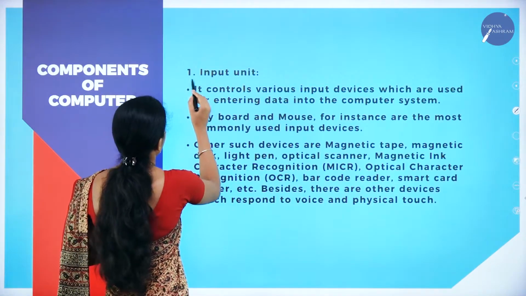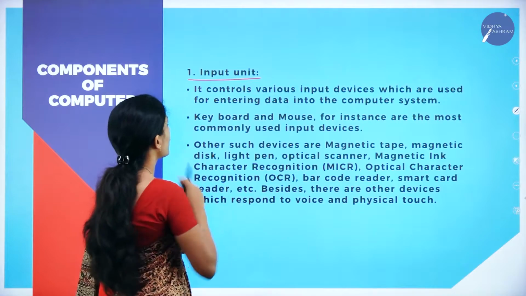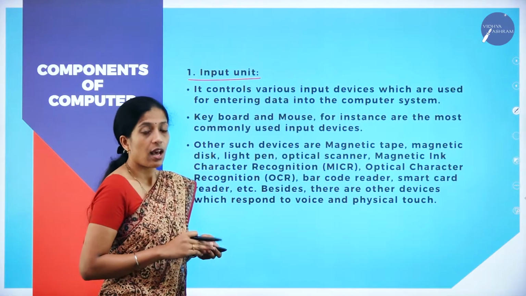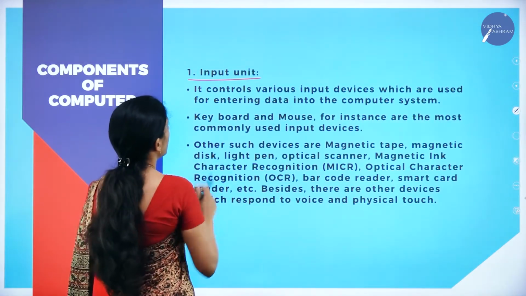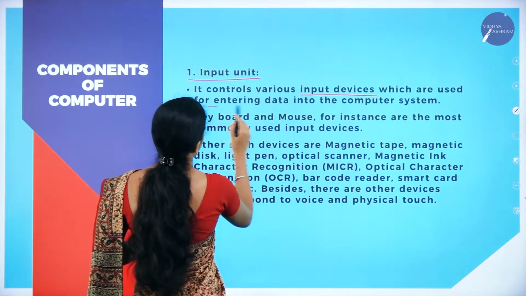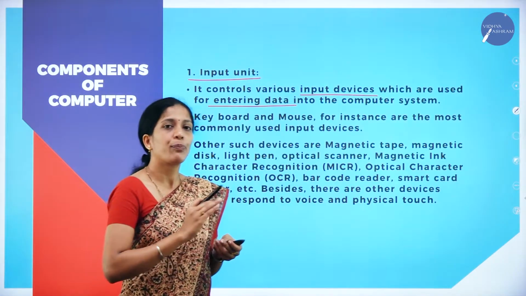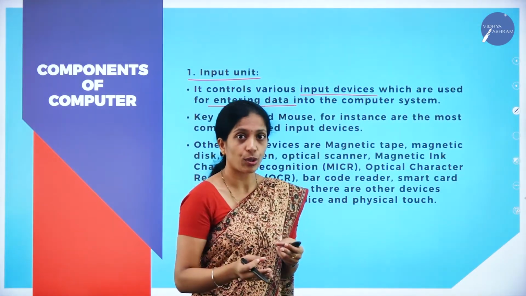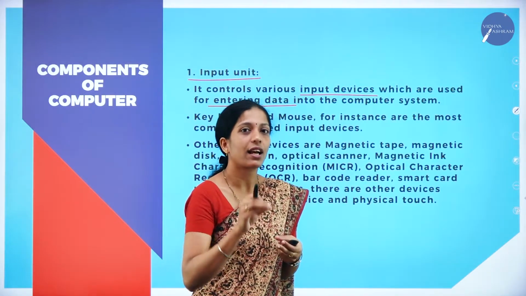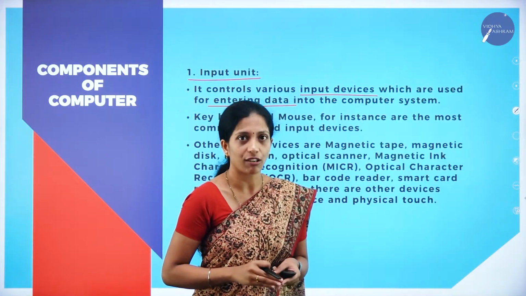Next, coming to the explanation, that is the components of computer. First one is input unit. Now, what do you mean by input unit? It controls various input devices which are used for entering the data into the computer system. As I told you, computer will not work on its own, so we have to feed data into the computer so that it will provide us meaningful information.